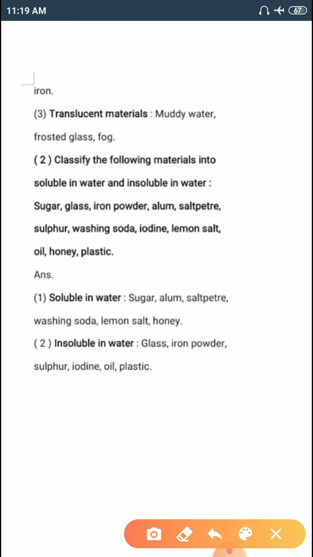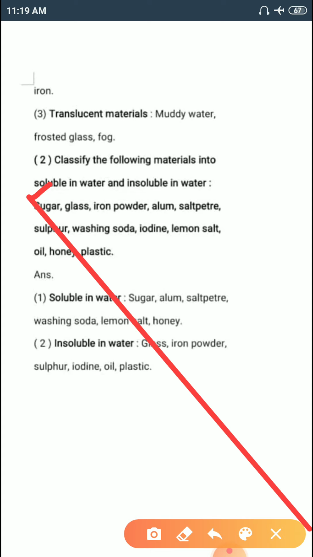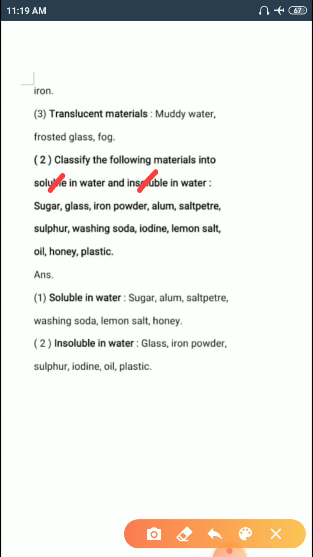Now here we need to see there are a total of two parts. One is soluble substances and the second one is insoluble. So I have made two parts here. Now one by one we put these materials into two groups. Soluble in water: sugar, alum, saltpeter, washing soda, lemon salt and honey.